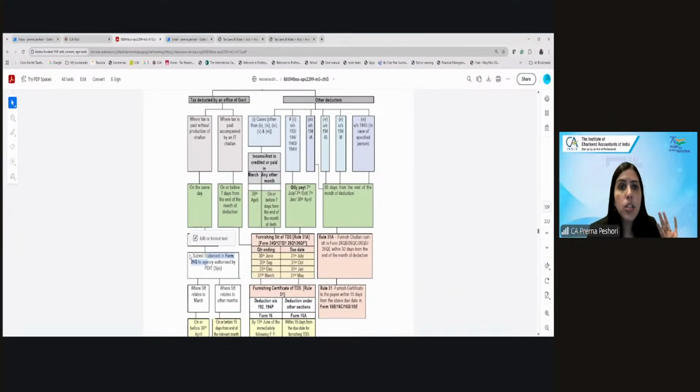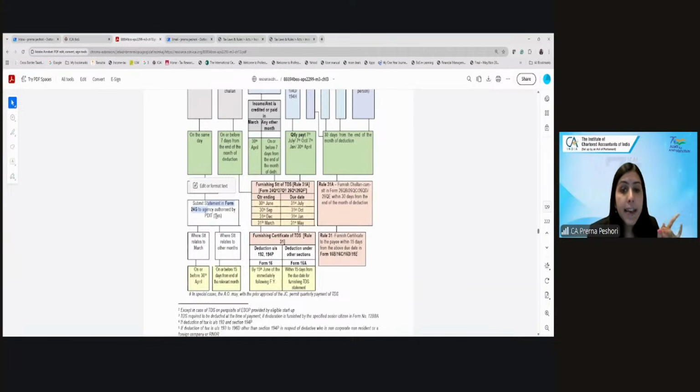Now, the fourth responsibility of the person who is required to deduct TDS, the deductor, is to furnish the certificate of TDS. What is the certificate of TDS? So the payee gets the certificate from the deductor that we have deducted the TDS, this is your income, and this is the deduction that we have done for TDS, this is the section under which we have deducted, this is the tax rate which is there.